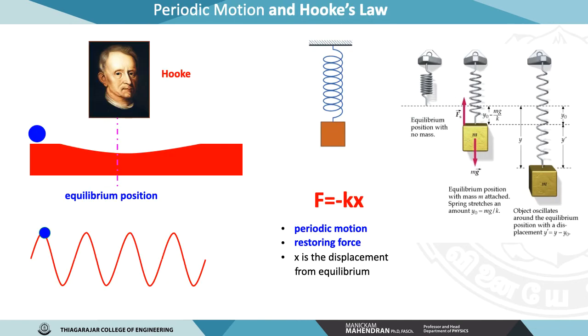Perfect. Now, what is a wave? How has the wave been produced, and how is the wave movement characterized? It is explained using a physical device called the spring. Hooke explained the equilibrium position and the movement of the vibrating particle. I told you in the previous slide that the particle every time crosses the equilibrium position, that is the center point. Just look at this animation: the blue ball moves and goes up.